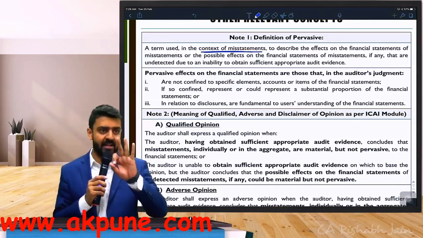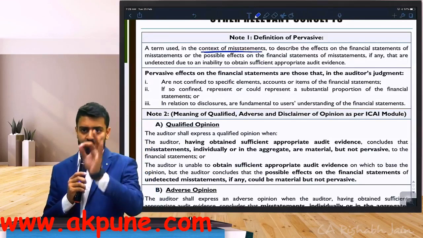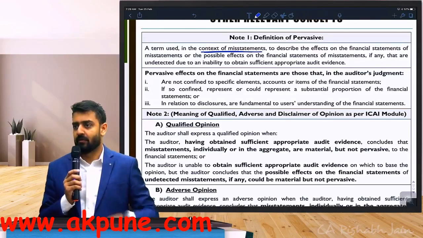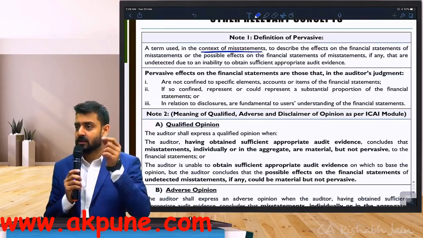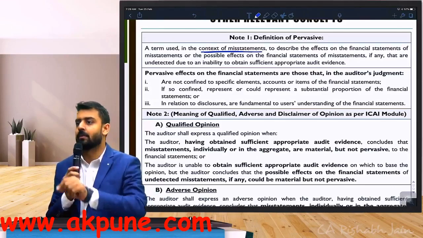Now there are 3 criteria. Under criteria number 1, we have written any of the following criteria. So this is the first criterion, right? Number 1.